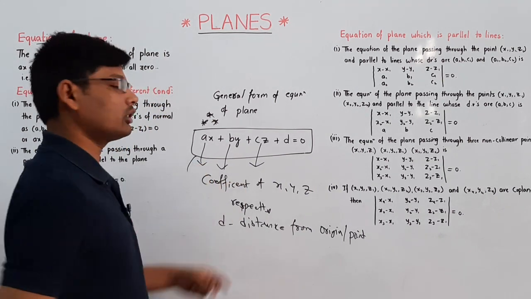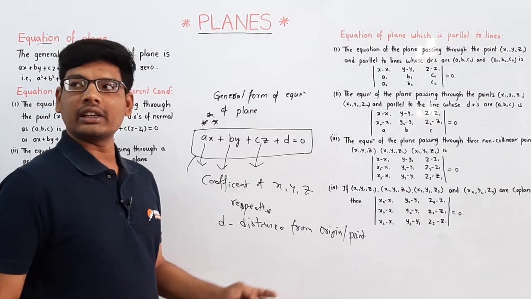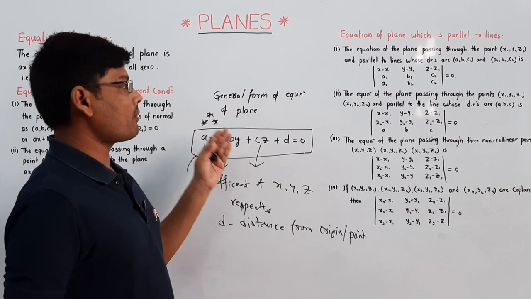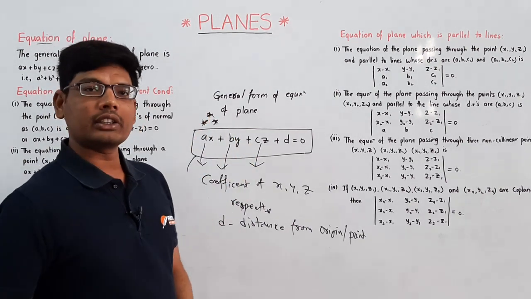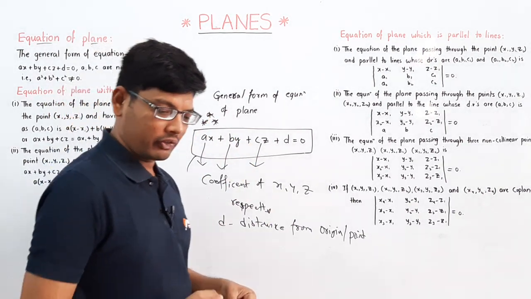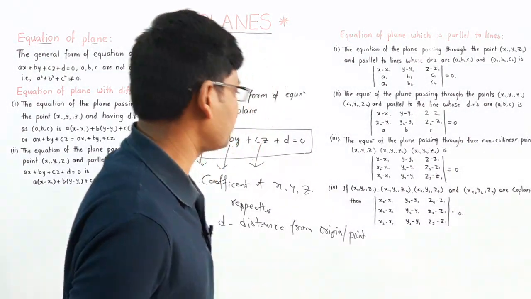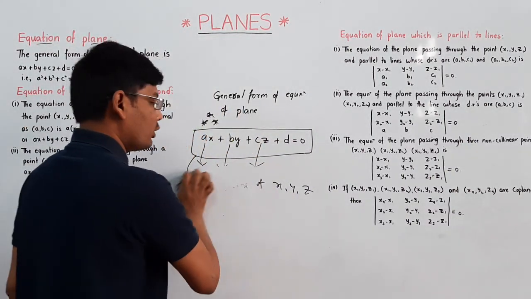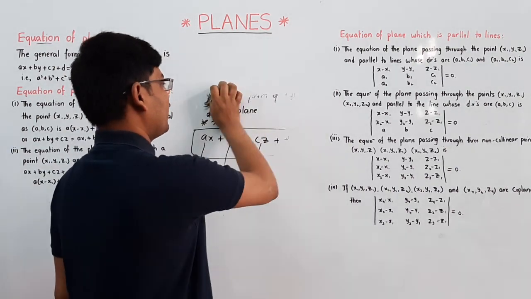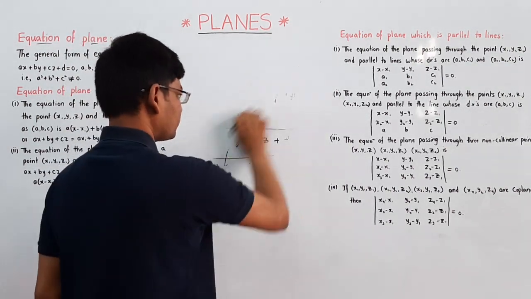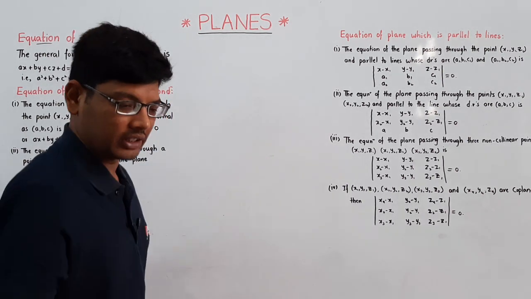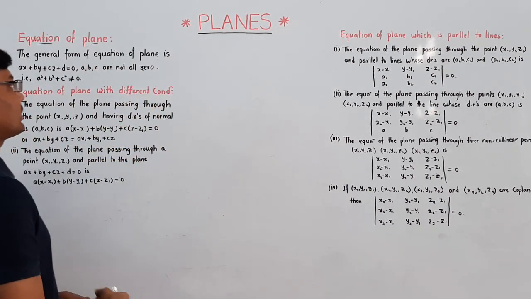The proof for this one we will discuss in IP classes. This is just the general form of a plane. You have to remember this equation. This is the most important equation of a plane: ax plus by plus cz plus d is equal to 0.